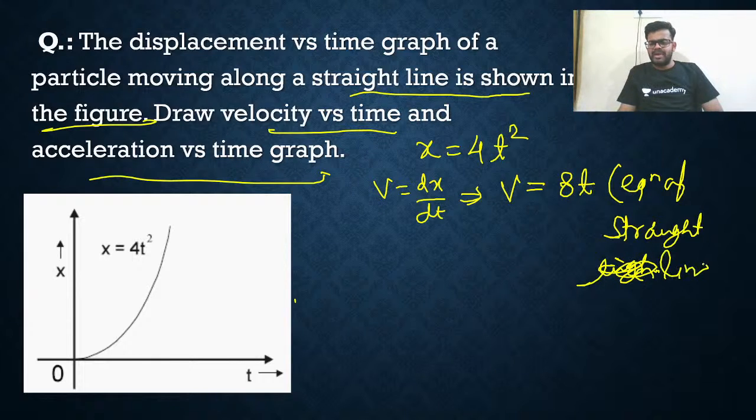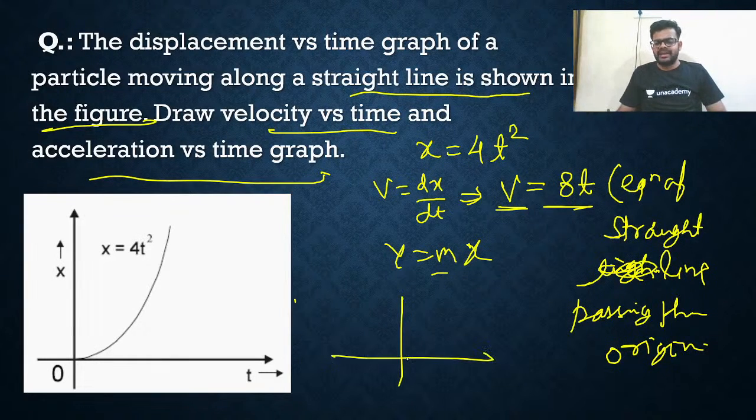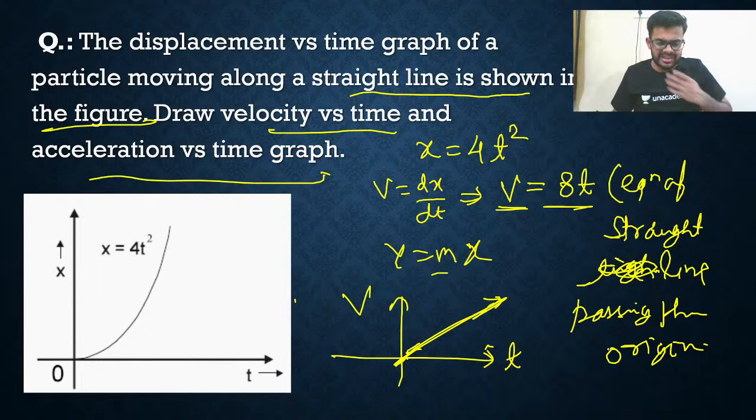Straight line passing through origin, right? Passing through origin. As I told you, directly you'll get the idea. V is equals to 8t means y is equals to mx. Slope is positive. The curve will be like this, a straight line passing through origin. That's all. So this is the curve. This is time, this is velocity. You got the answer.